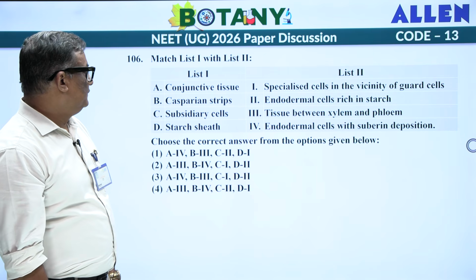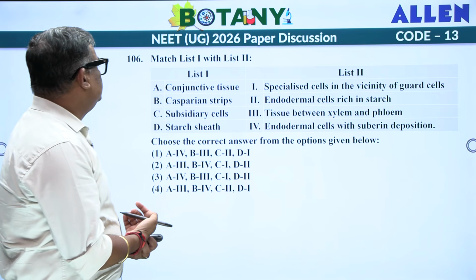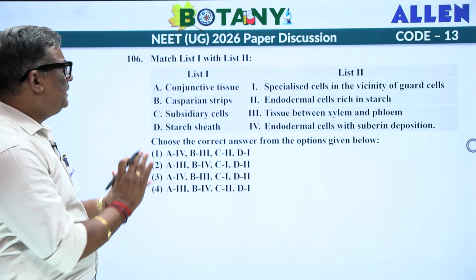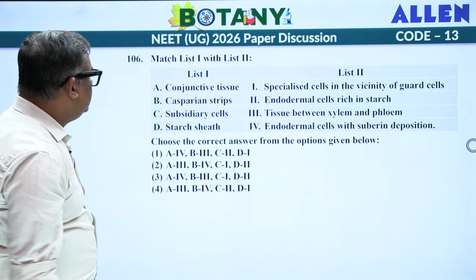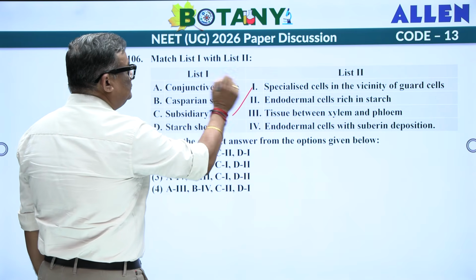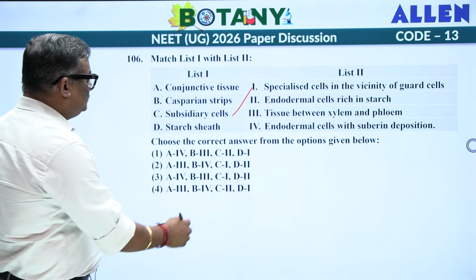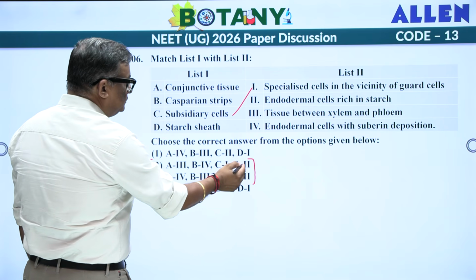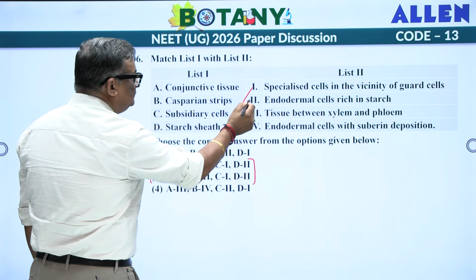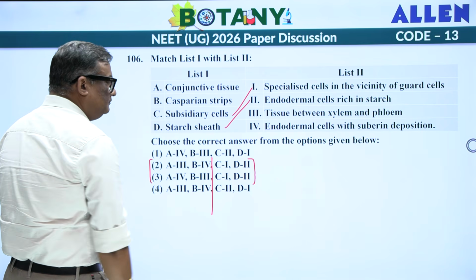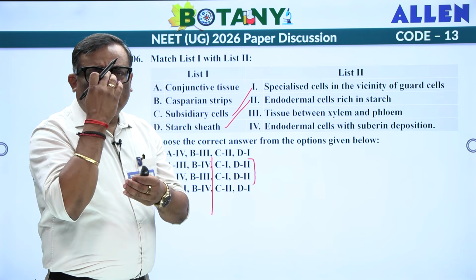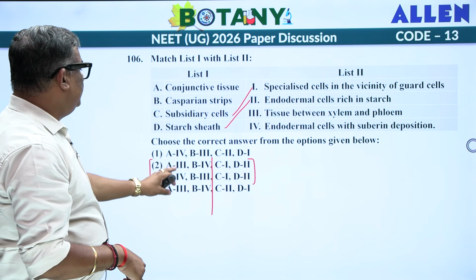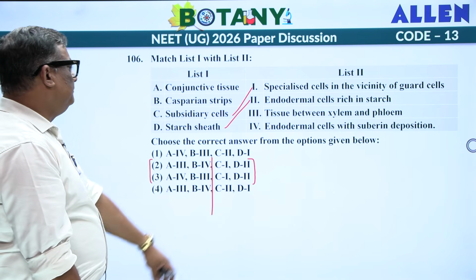Next one, let's see. Fine. List 1 with list 2: conjunctive tissue, Casparian strip, subsidiary cells, starch sheath. Now look at the simplest of all the cells, I will tell you, subsidiary cell C1 in the vicinity of the stomata. So you are basically zeroing in on which ones? These two options. D2 is already done, so D2 is common. This is done. What I am trying to tell you is how to decrease the time even if the paper is lengthy. You are left with A3 and A4 and B4 and B3.